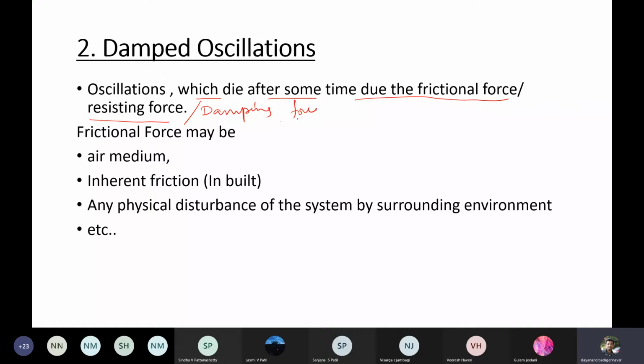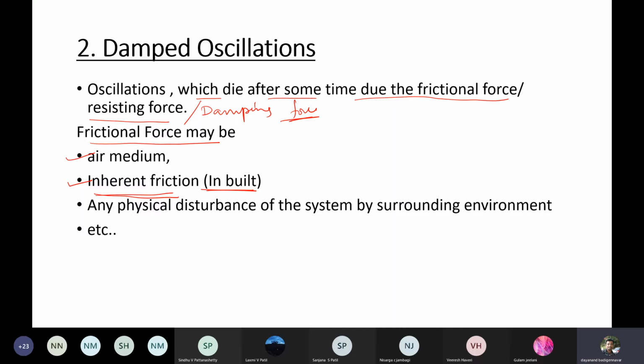This damping force may be the air medium, or it is the inherent friction, that means inbuilt. Any body which is vibrating has some inbuilt friction in it.